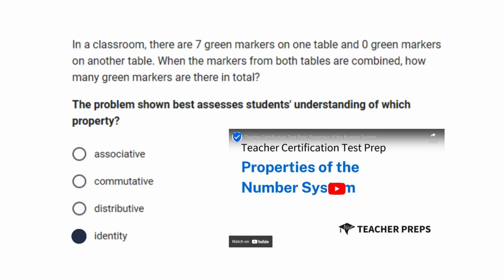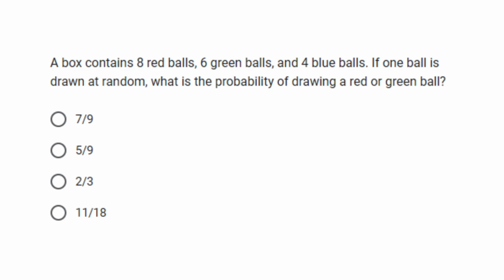Okay, shall we move on to another question? A box contains 8 red balls, 6 green balls, and 4 blue balls. If one ball is drawn at random, what is the probability of drawing a red or green ball?